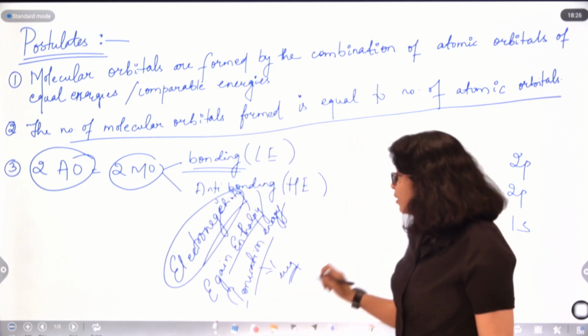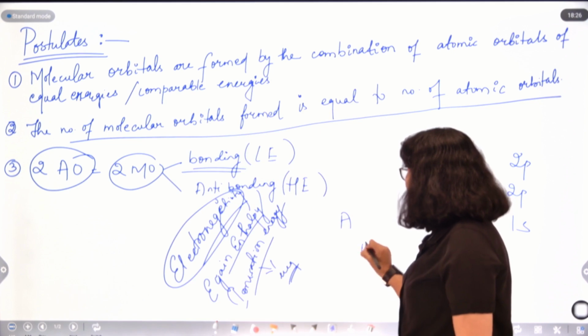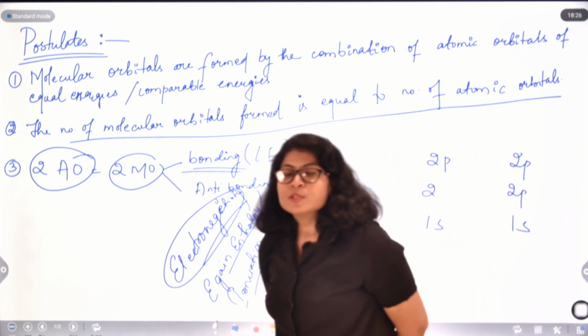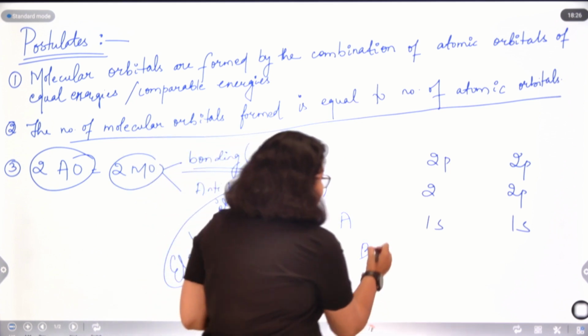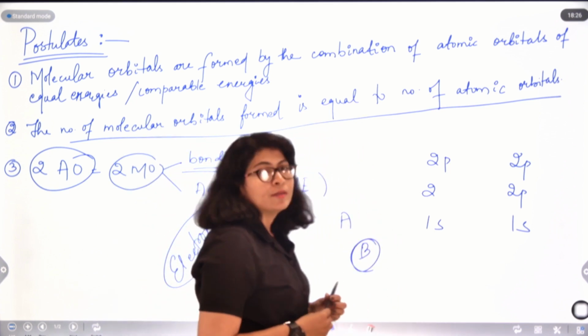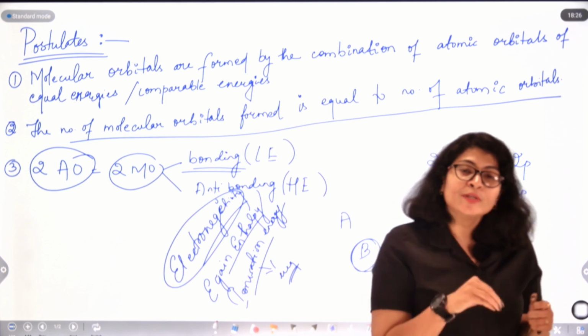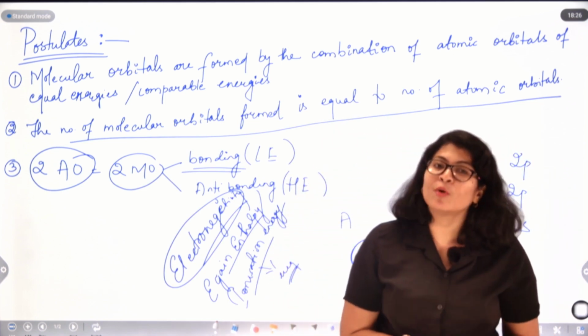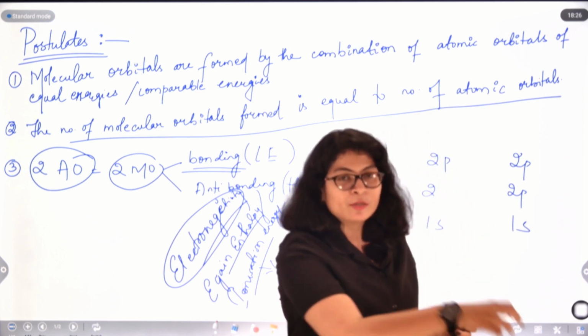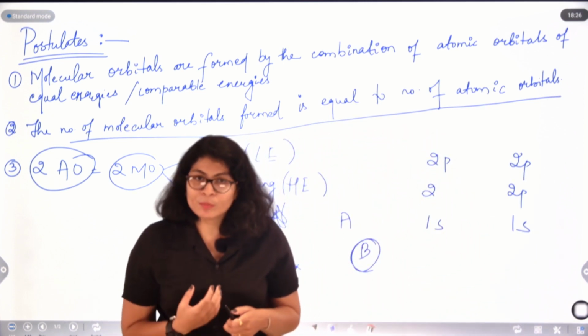So if I compare one atom A and the atom B, suppose for example, one atom has very high ionization enthalpy, meaning to take out its one valence electron, I have to supply a very large amount of energy to remove one of its electrons from its outermost orbit, right?